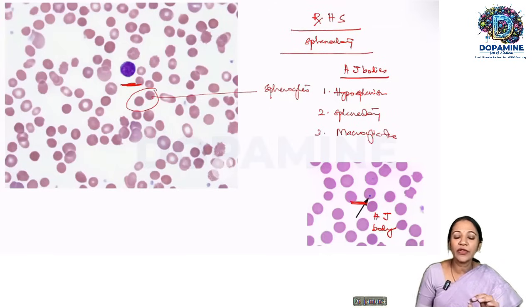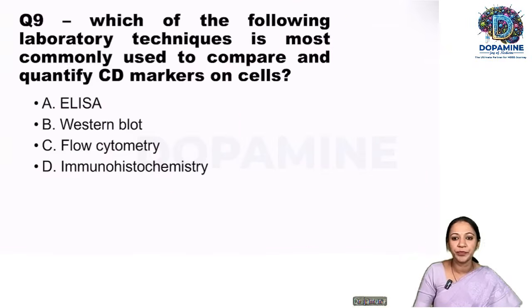In macrocytic anemia, because the RBCs are all very big, within a short time as they navigate through the spleen, it will not have time for cleaning the RBCs. So the remnants will be remaining in the RBCs. So you get Howell-Jolly bodies. We'll move on to the next question.